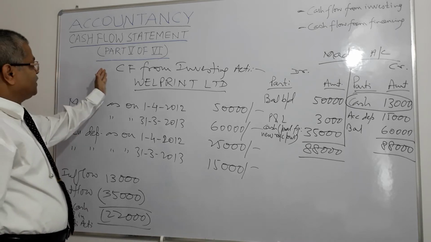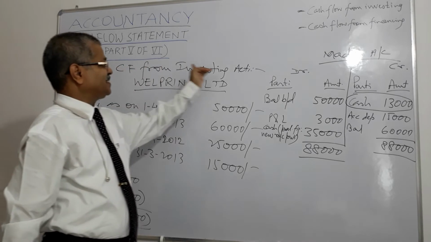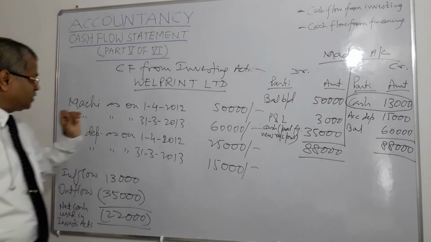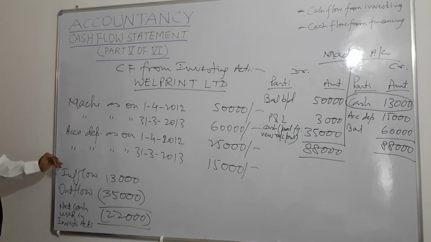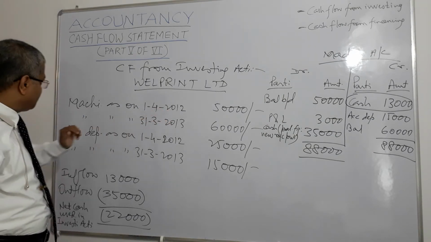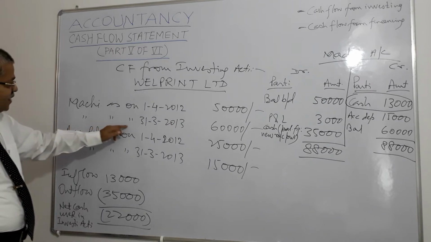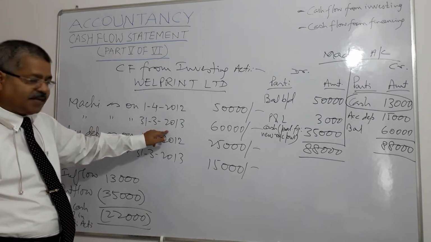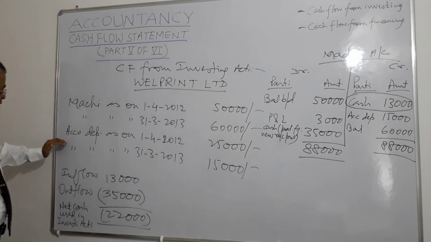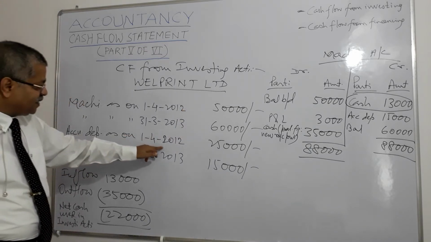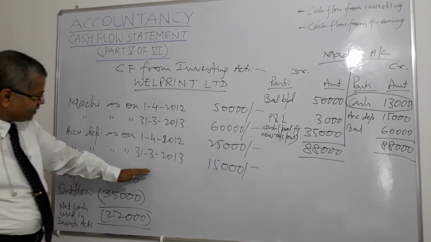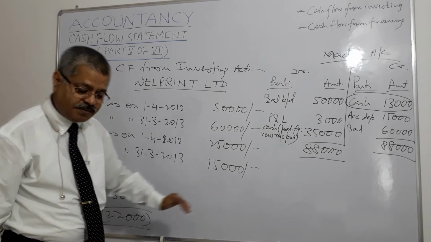We are discussing an example for cash flow from investing activities, and the firm's name is Wellprint Limited. We have been given 4 figures. Machinery position as on 1/4/12, beginning of the year, and machinery position as on 31/3/13, end of the year: 50,000, 60,000. Accumulated depreciation at the beginning of the year 25,000, accumulated depreciation at the end of the year 15,000.